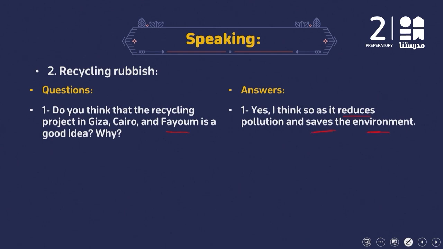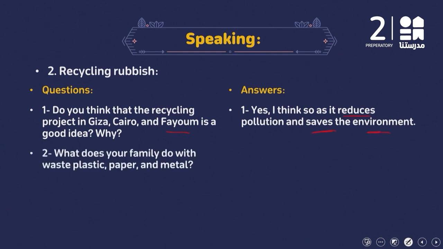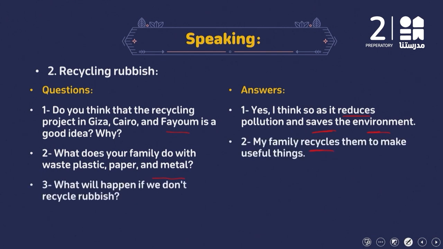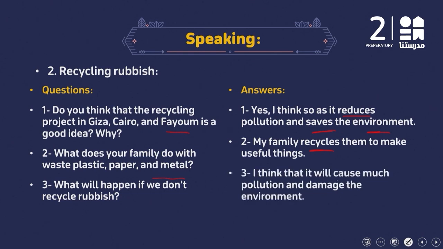Number 2, what does your family do with waste plastic, paper, and metal? My family recycles them to make useful things. What will happen if we don't recycle rubbish? I think that it will cause much pollution and harm the environment.